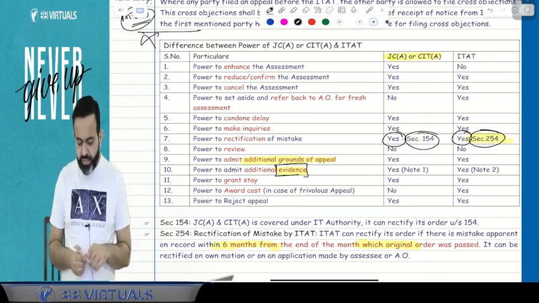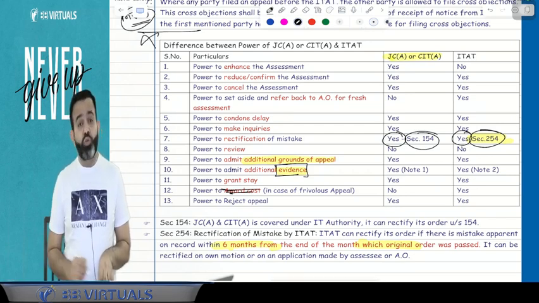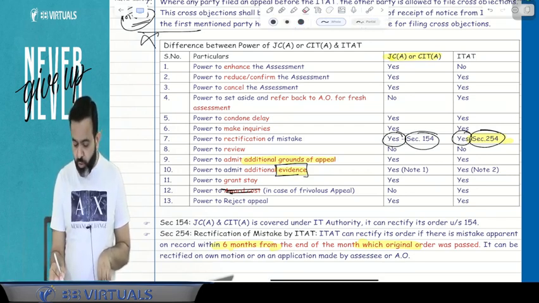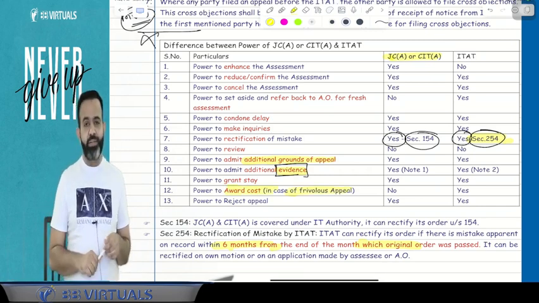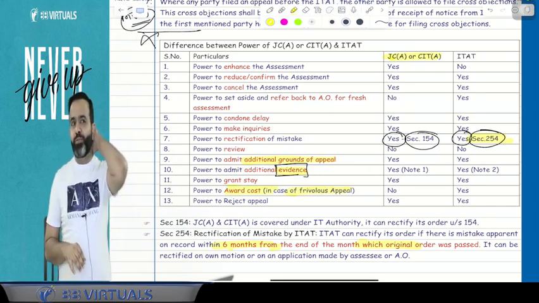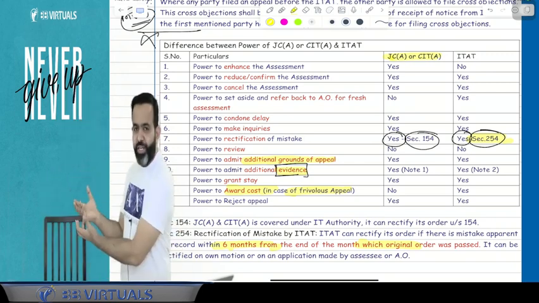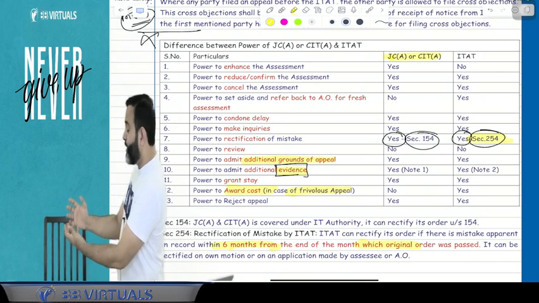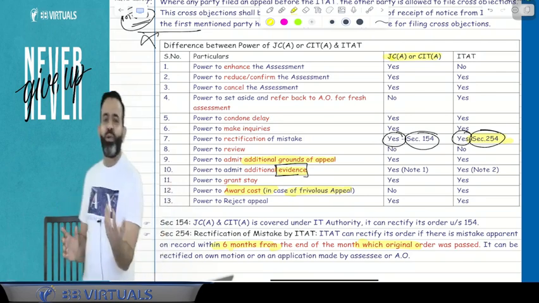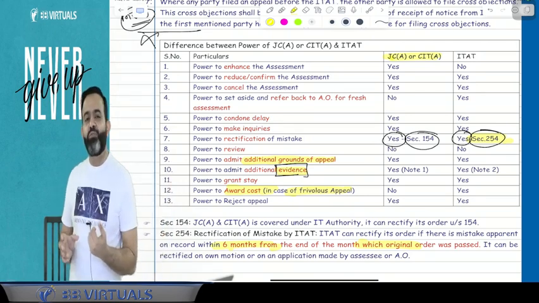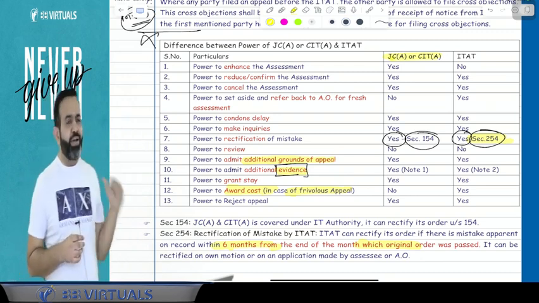Now next question is that can they award the cost or not? Award the cost means, in case of a frivolous appeal, award the cost. Guys, award means not like a trophy. Okay, they will give you a trophy, now you won the case. Oh, great. Not trophy.